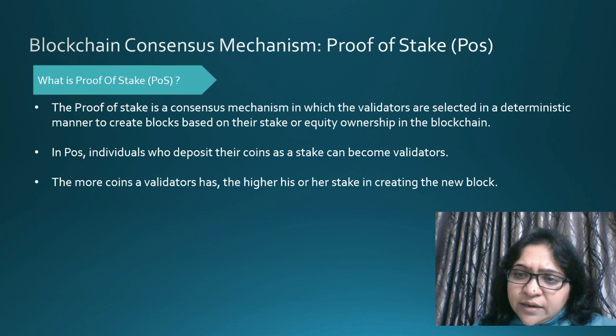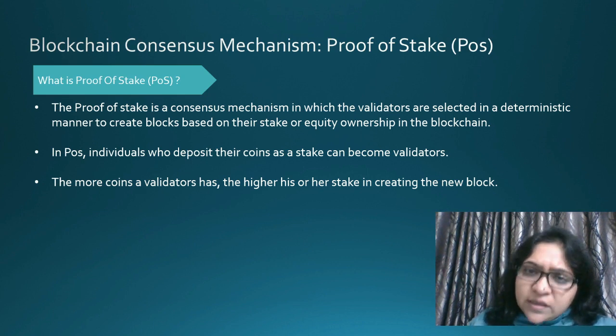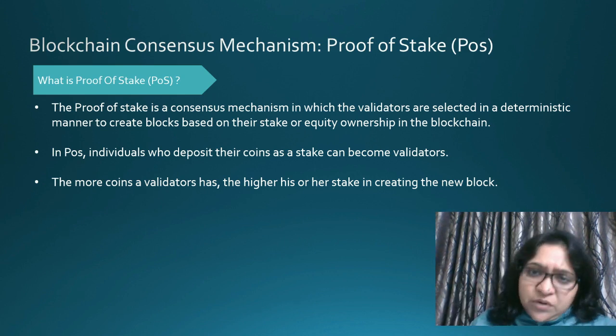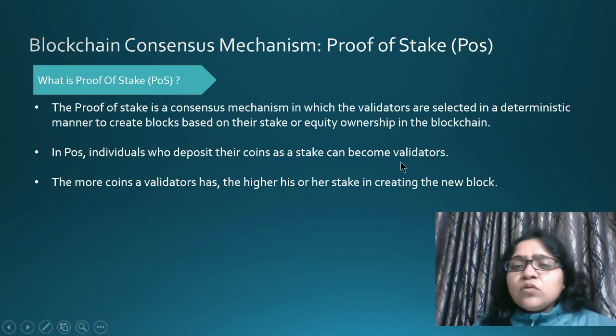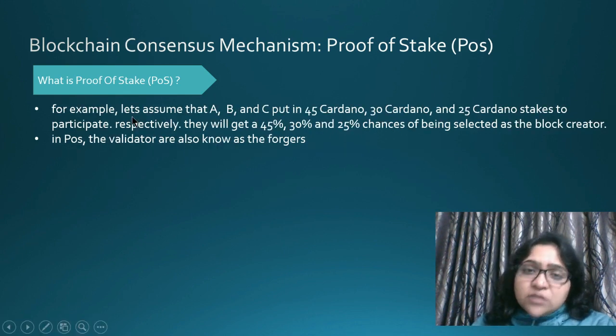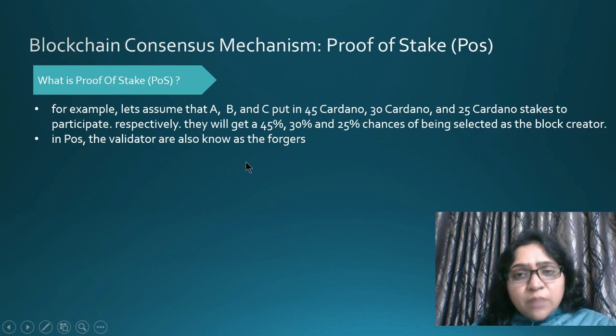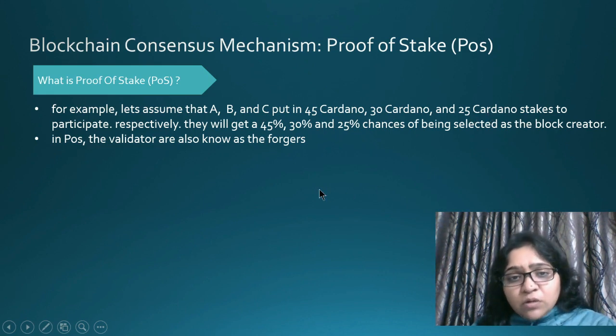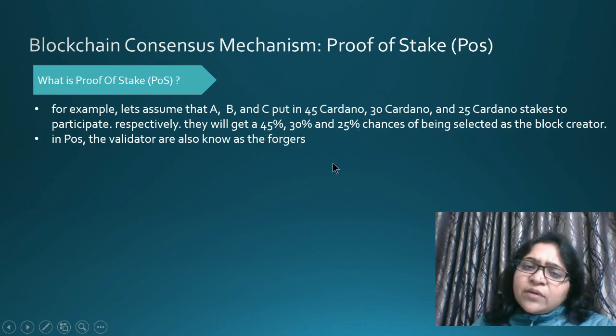In this criteria, every miner who is trying to mine a particular block needs to put a stake against the verification, against the participation. This is how it works. The more coins you deposit, the more power you get to validate the transaction. Suppose there are three nodes, A, B and C, who put 45, 30 and 25 Cardano stakes against a particular block. The chances of getting selected as block creator will be 45%, 30% and 25% respectively.